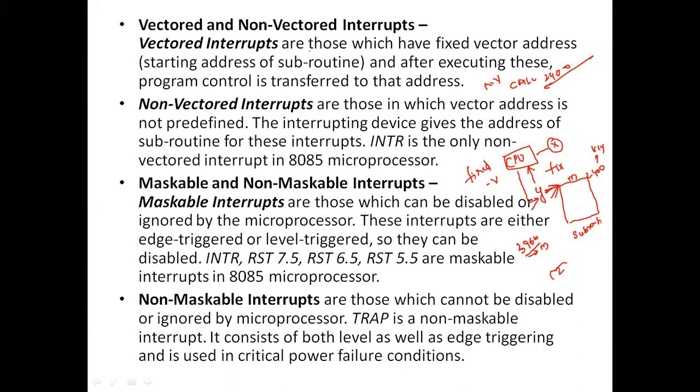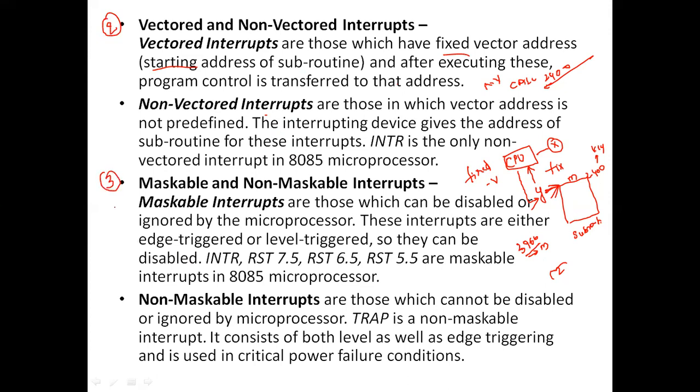See here, vectored interrupts are those which have a fixed vector address. Vector address is nothing but the starting address, and after executing this, the program control is transferred to that particular address. When it comes to non-vectored interrupts, the interrupting devices or subroutines have to give the address. So that is the vectored and non-vectored interrupts. And another classification, the second classification, is maskable interrupts and non-maskable interrupts.